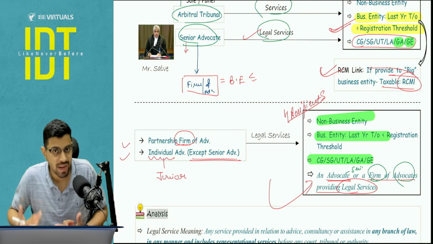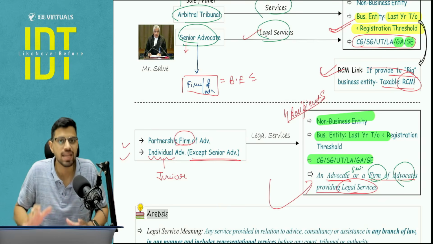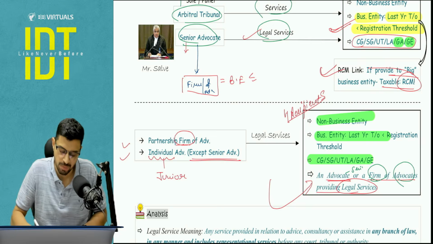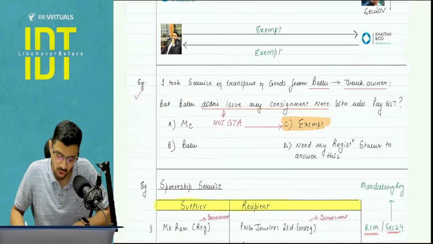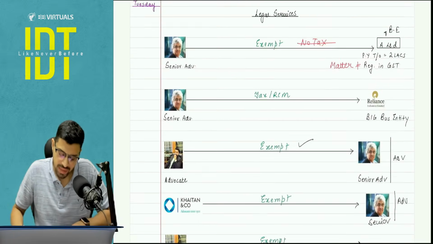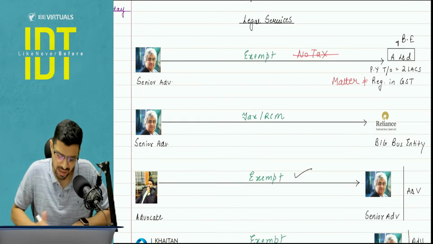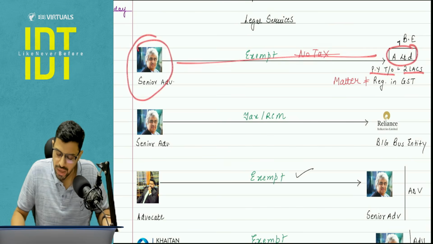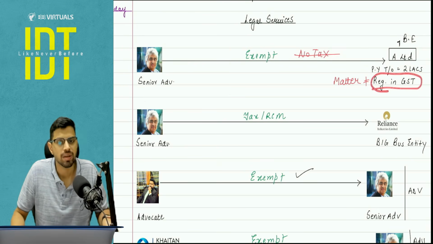Yes, that is a possible analysis, but I don't have anything under ICI's confirmation here. So I'm not expecting any question from ICI with respect to this. I will quickly cover one small example here. Let's say these kinds of examples I give in the class. If there is a senior advocate giving services to a company whose previous year turnover was 2 lakh, but it is registered under GST, will this be taxable?